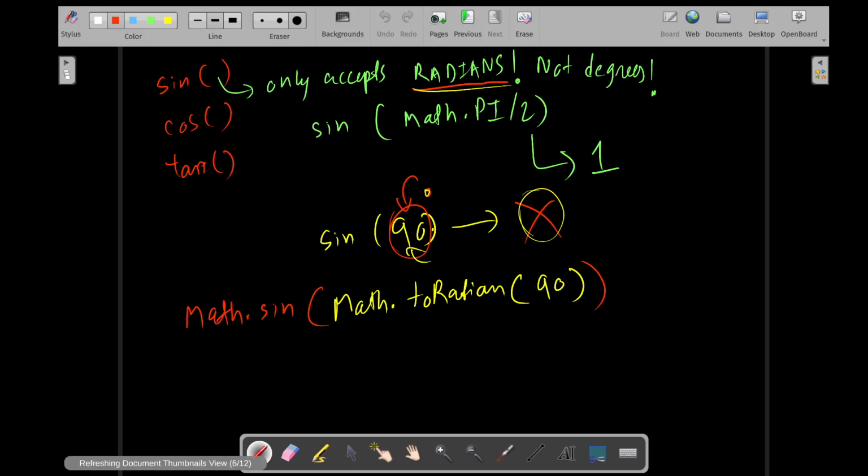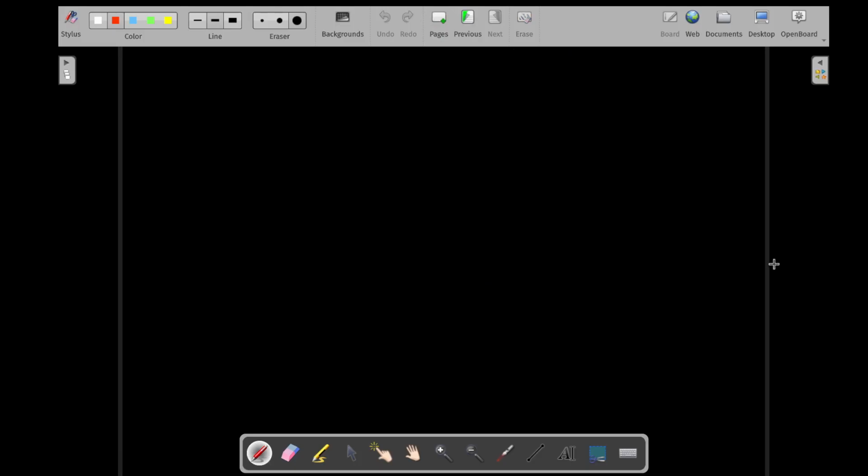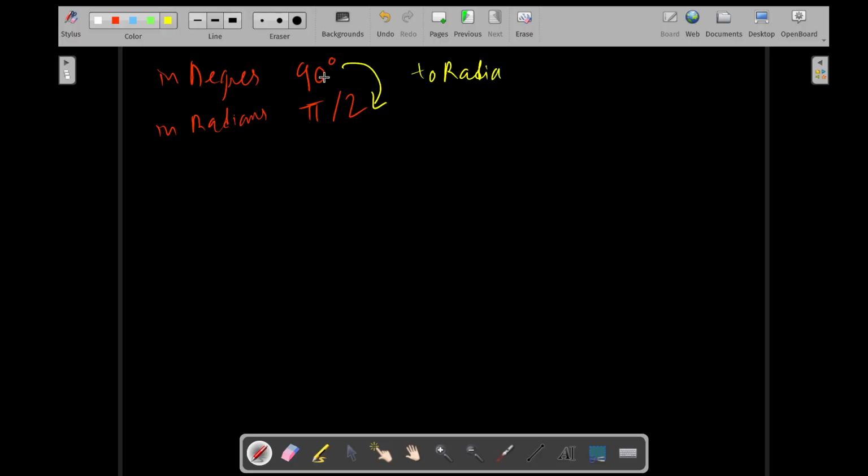So just to clarify once, in degrees 90 degree, in radians pi by 2. Okay, simple. So if you want to go from here to here, you would say to radians. So you are going from degrees to radians, and you would get this.